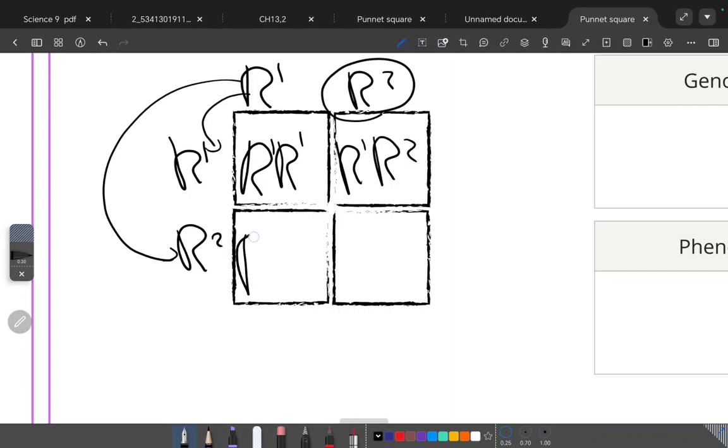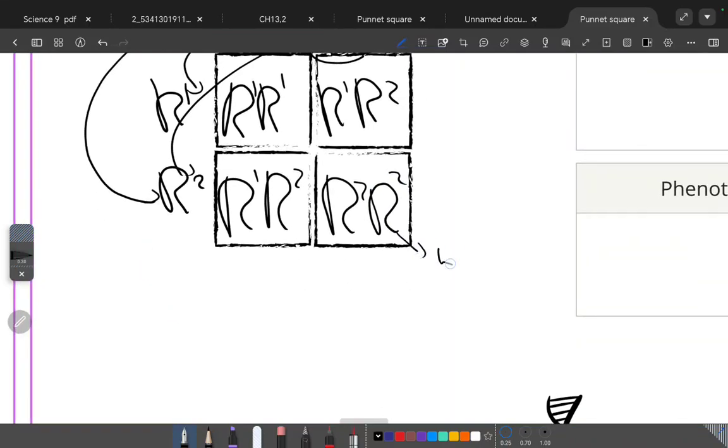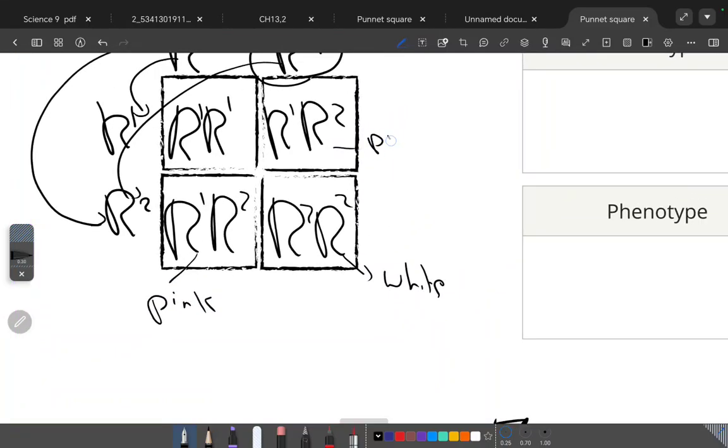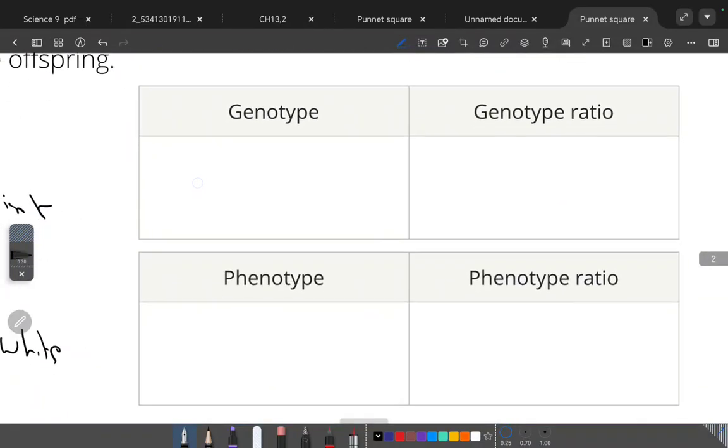This time R1, R2, R2, R2. As we know, R2 is white, R1, R2 is pink, and R1, R2 is pink, and R1 is red. So we have one red, two pink, one white.